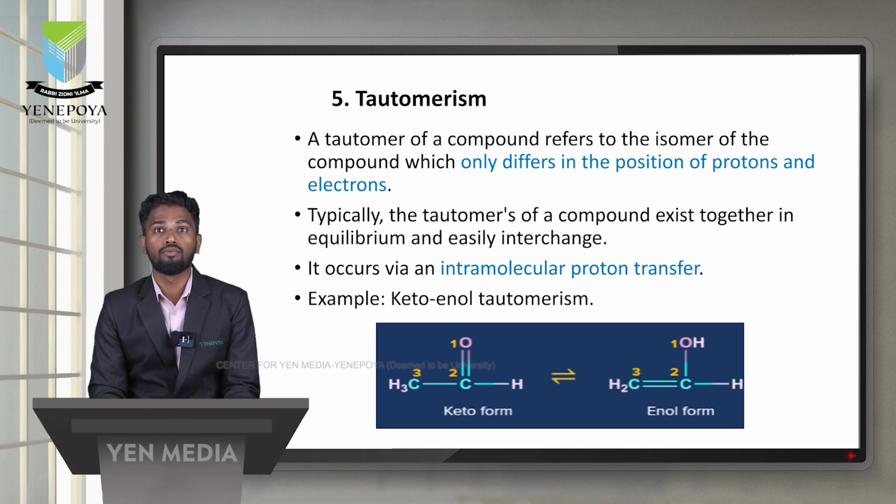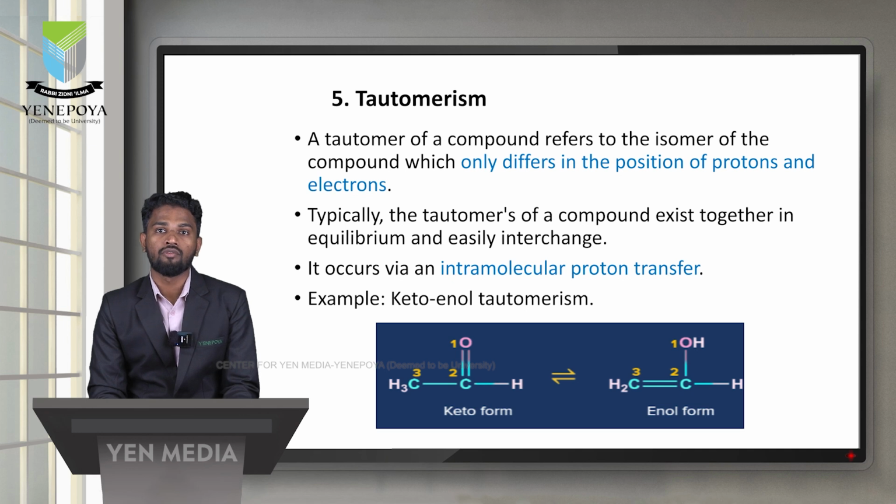Typically, tautomers of a compound exist together in equilibrium and are easily interchanged. They are formed via intramolecular proton transfer. Keto-enol tautomerism occurs by intramolecular proton transfer, and it is an example of tautomerism. The first form is the keto form, which contains the ketone functional group: CH3 C double bond O. Then the enol form: CH2 double bond C, OH and H.